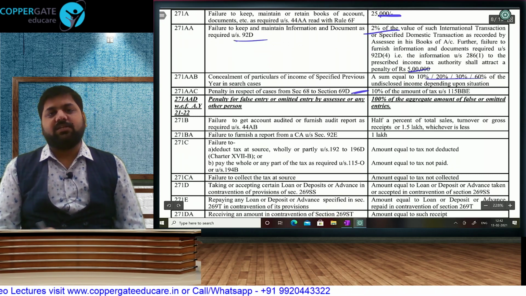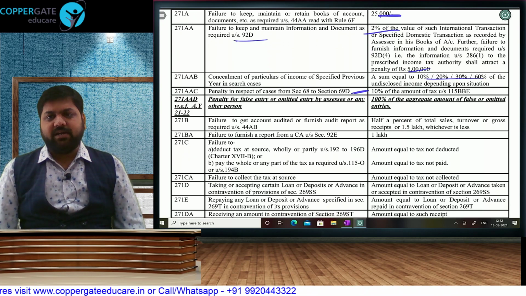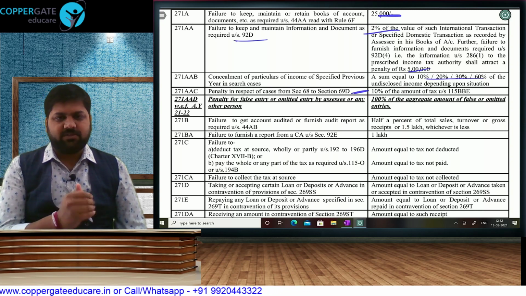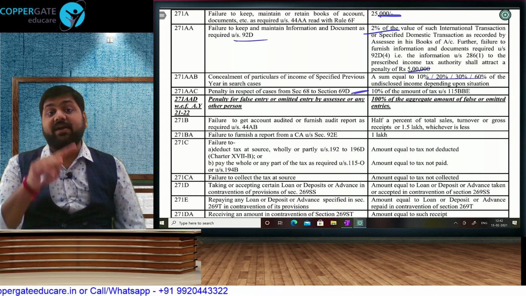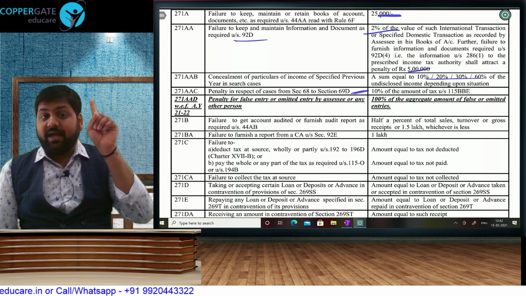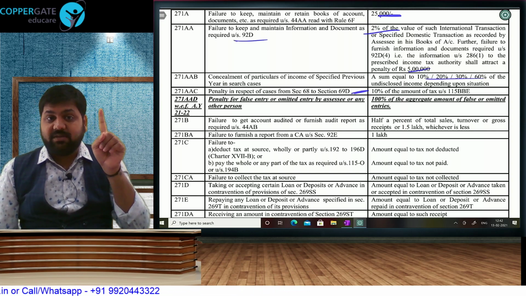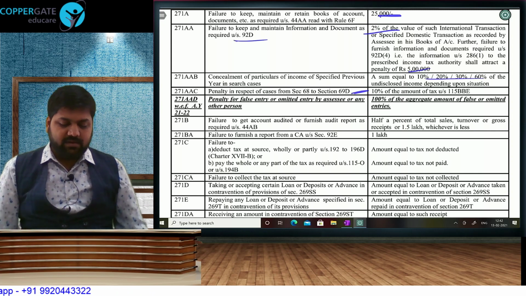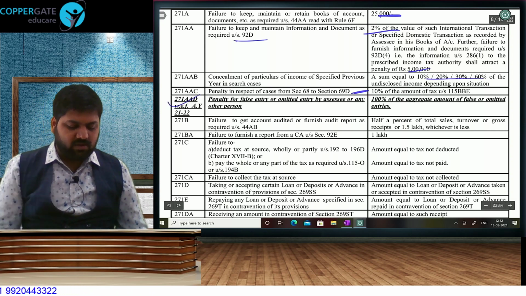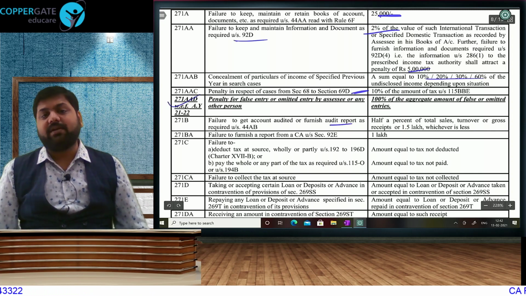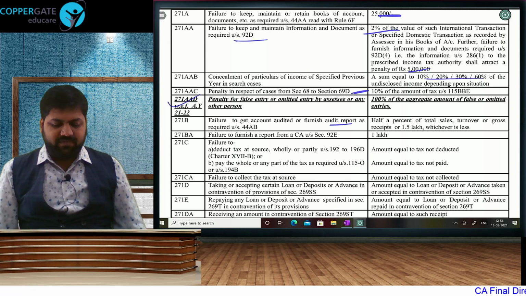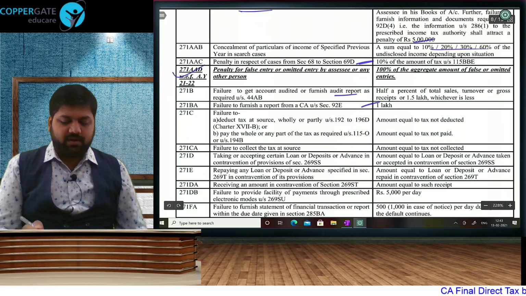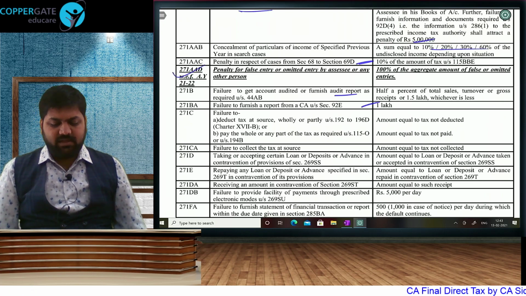271AAC was with respect to your unexplained cash credit money, unexplained money, investment, expenditure. 10% of that tax, that tax which is in 115BB, 60% basic, 25% surcharge and 4% HEC, 78% tax and 10% penalty. 271AAD we saw right now as an amendment, failure to get a tax audit done, 0.5% of turnover or 1,50,000, whichever is lower. Not getting form 3CEB by a CA, 1 lakh rupees.